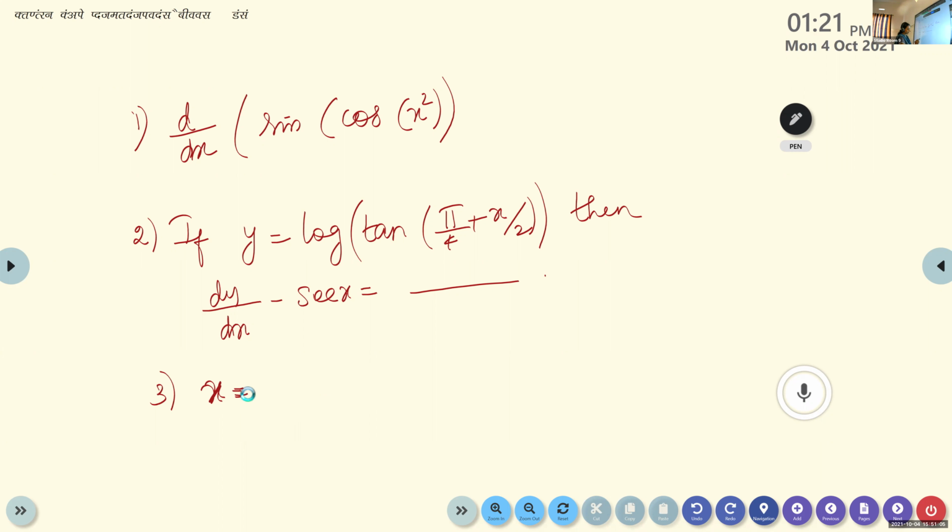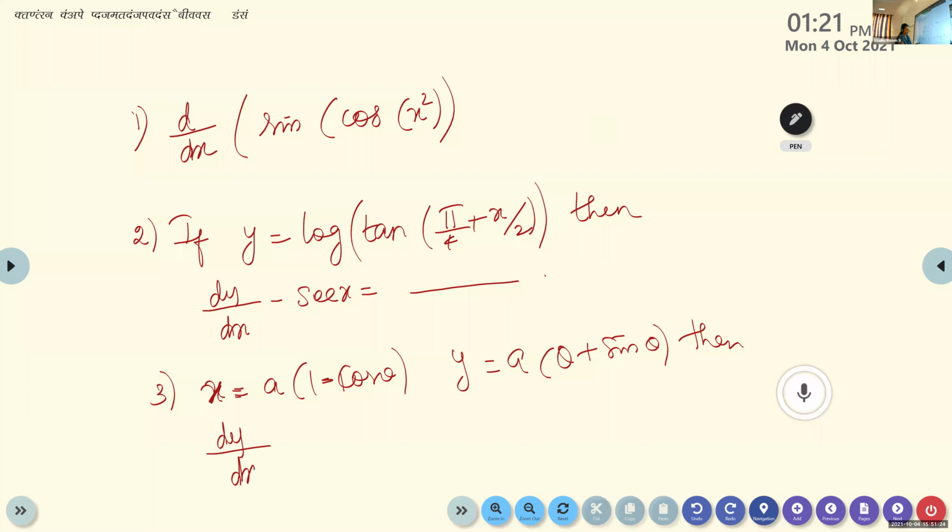Third one, x is equal to a into 1 minus cos theta. Y is equal to a into theta plus sine theta. Then dy by dx is equal to dash.